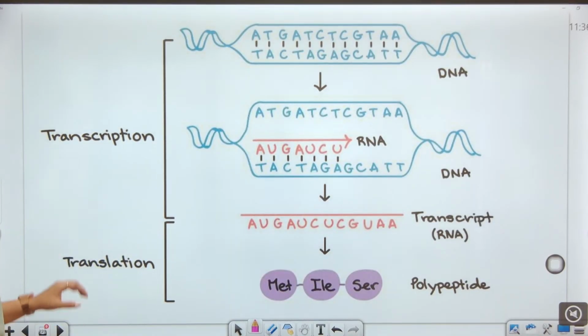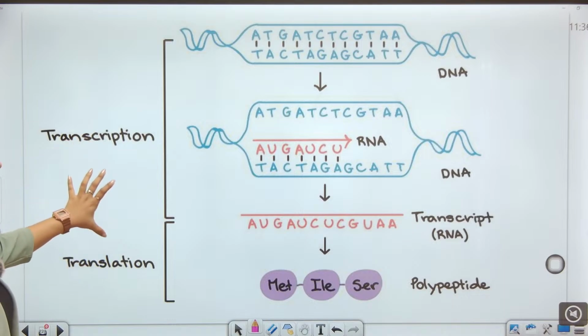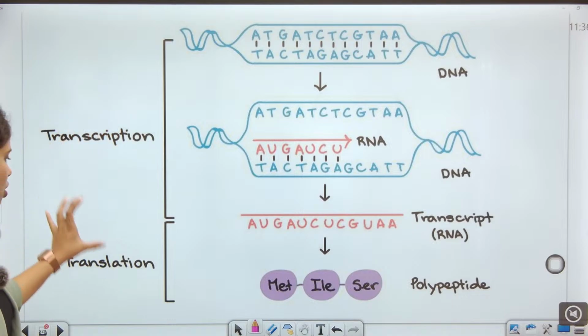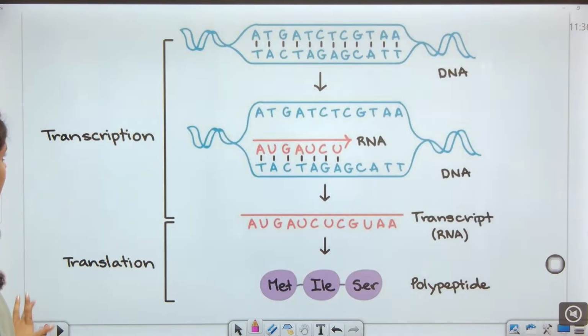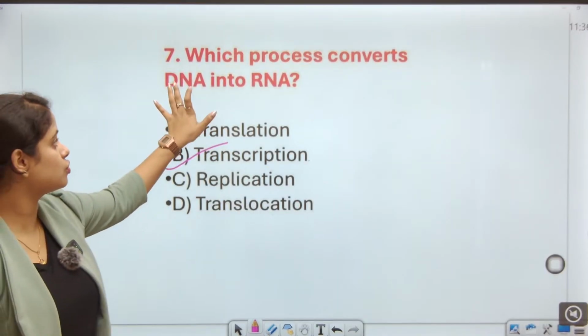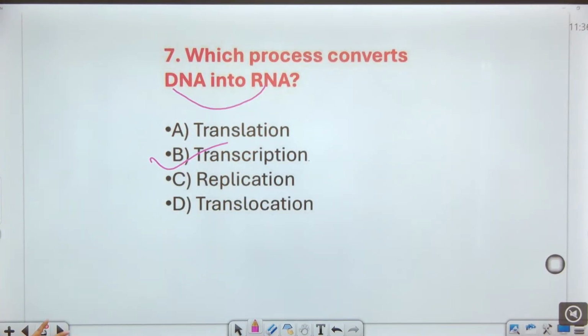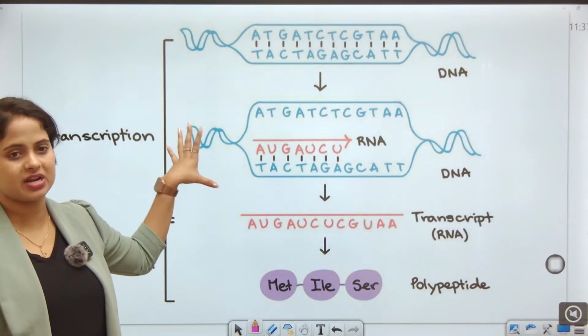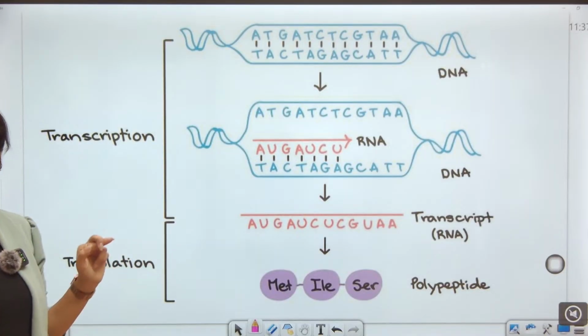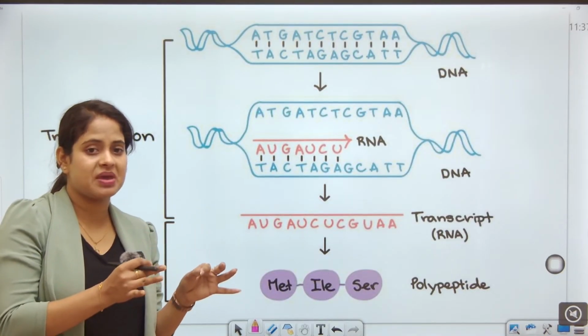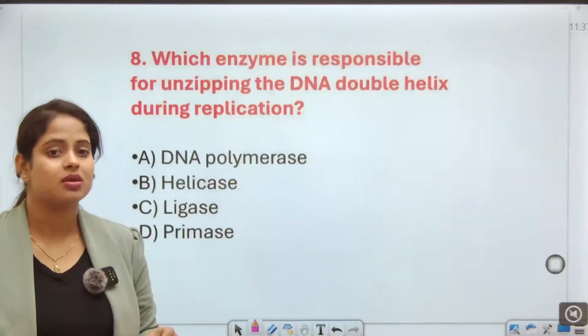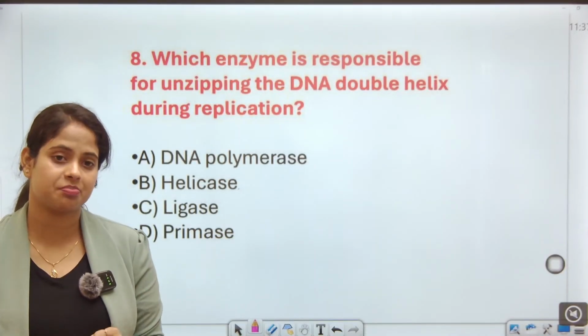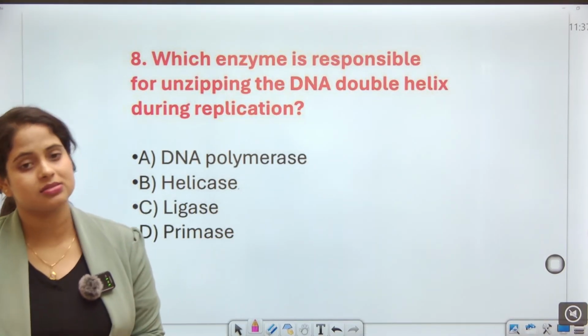So transcription converts DNA into RNA. These are the processes of transcription. Next question: which enzyme is responsible for unzipping the DNA double helix during replication?